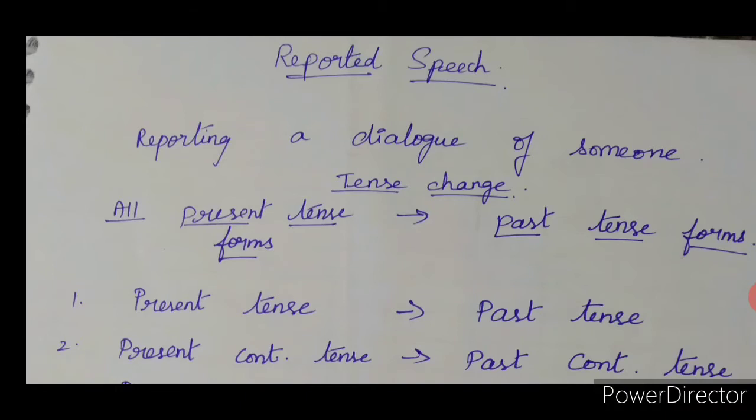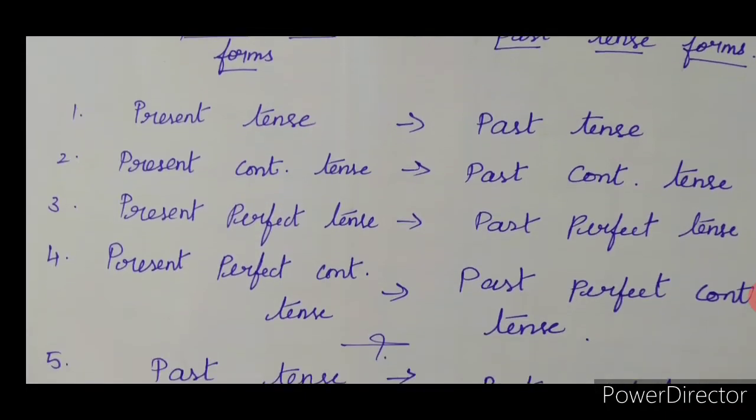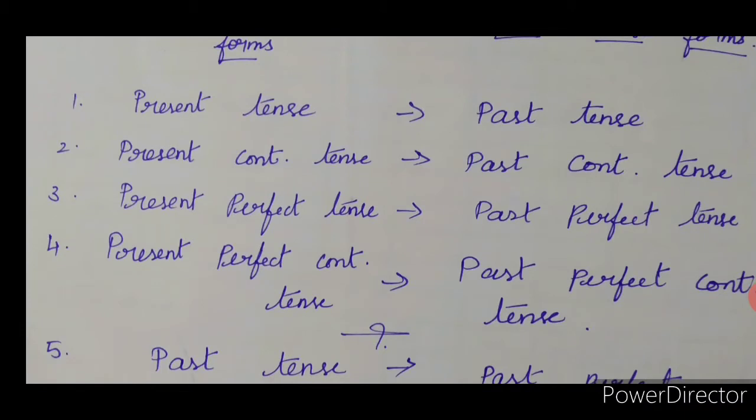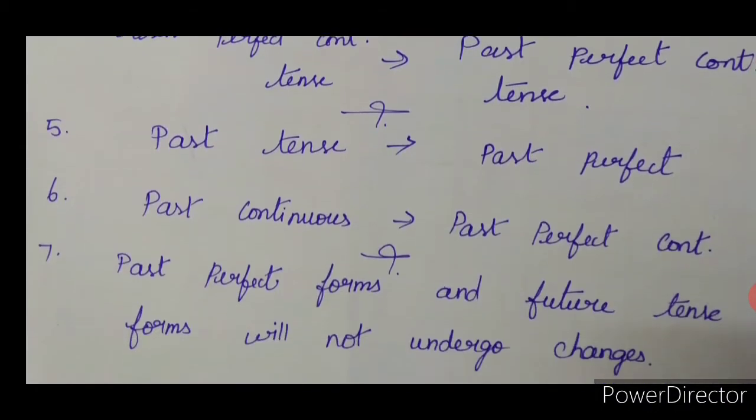Okay, so all the present tense forms will change into past tense forms. For example, simple present tense will change into simple past tense. Present continuous tense will change into past continuous tense. Present perfect tense will change into past perfect tense, and present perfect continuous tense will change into past perfect continuous tense. Is that clear? So all the present forms will change into the past forms.